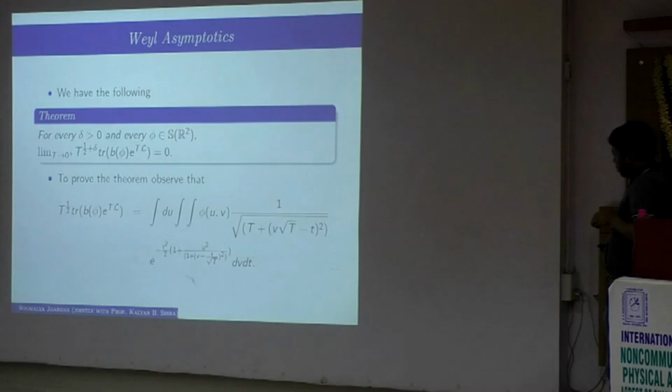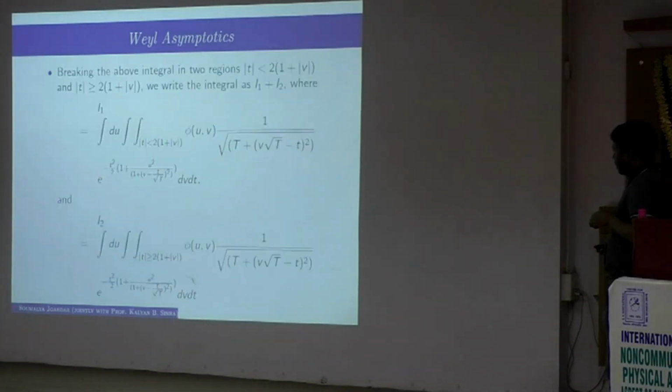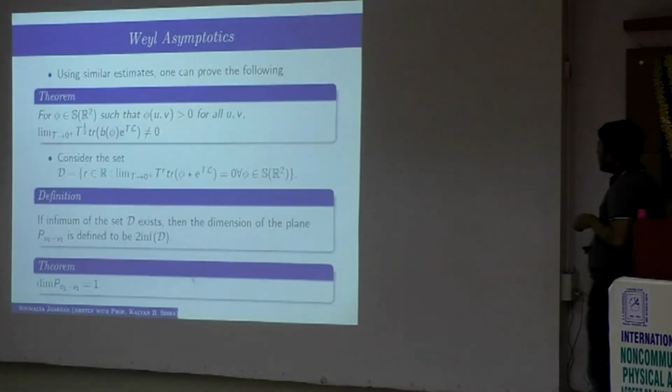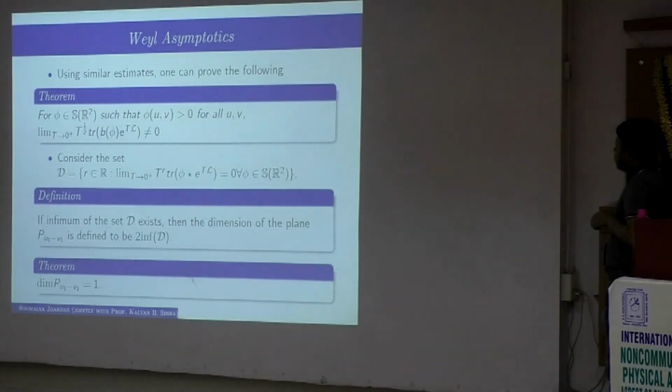I will not go into the details of how we prove the theorem, but we can show that there is a phi for which this limit, if we take the exponent of t to be half, is actually non-zero.